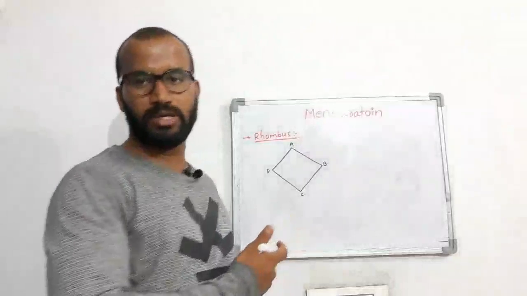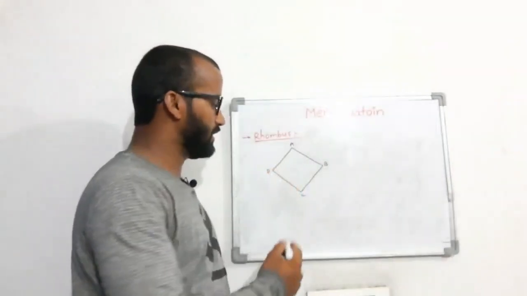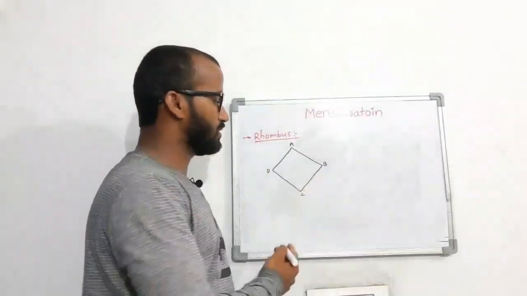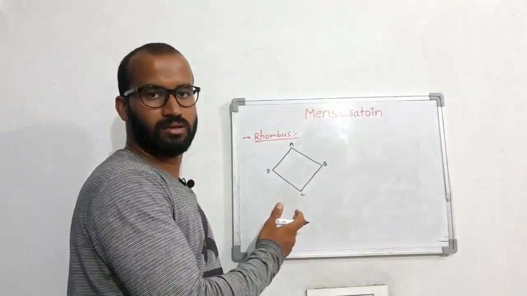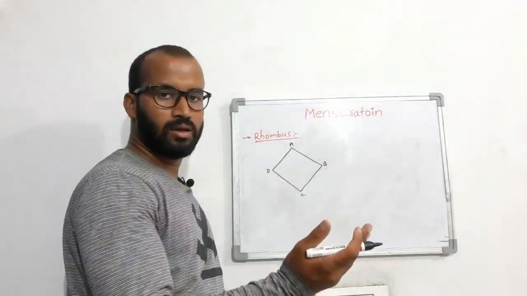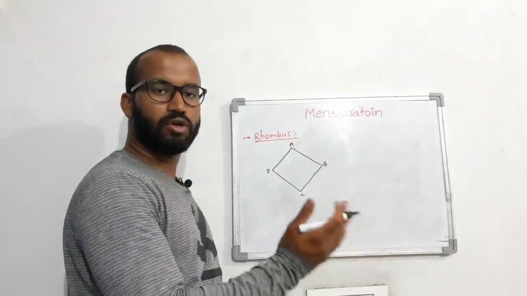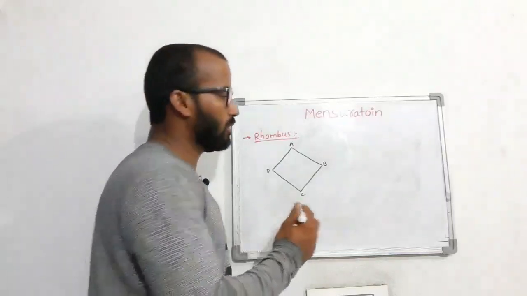Our next 2D shape is rhombus. Okay, I took rhombus ABCD. First we will discuss properties of rhombus. Rhombus has all sides equal. If I make a parallelogram with all sides equal, then I am going to form a rhombus. Rhombus is a special case of parallelogram.